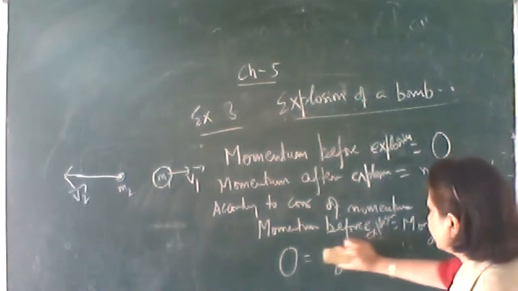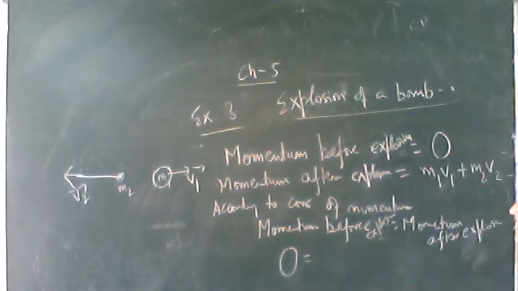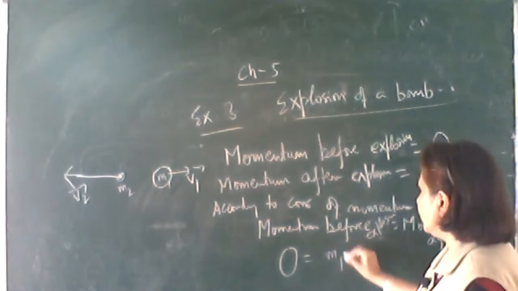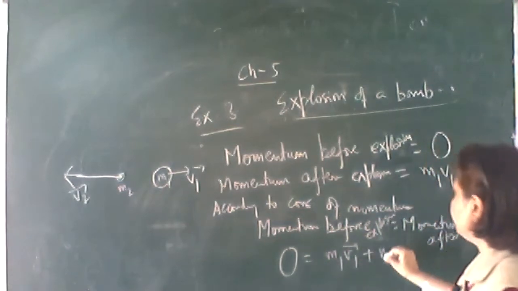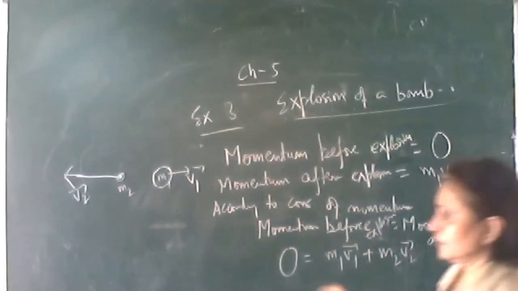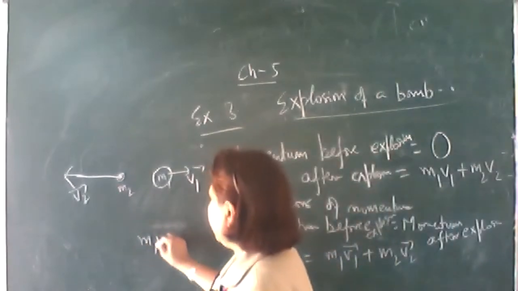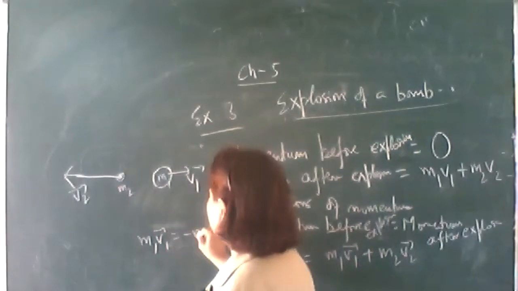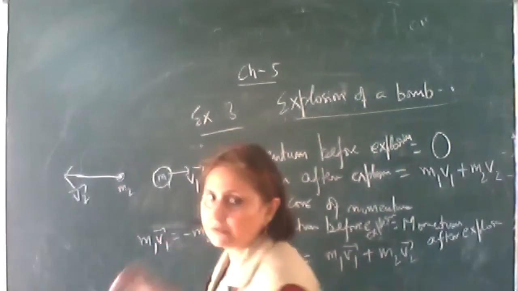Momentum before explosion is 0. It is at rest. Let it break up into two pieces, m1 v1 plus m2 v2. So from here, m1 v1 vector is equal to minus m2 v2 vector.